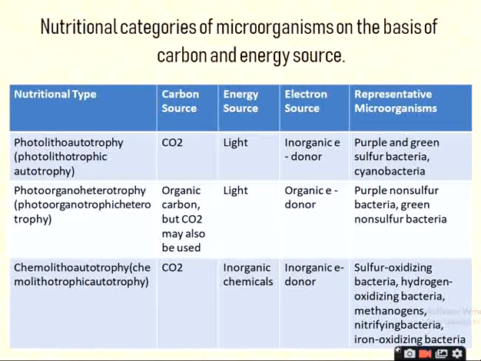Litho means the rock eater, that means the electron is obtained from inorganic compounds. Okay, so photolithoautotrophy means the organisms which use CO2 as a sole source of carbon, light as a source of energy, and inorganic compound as a source of electron, that is called photolithoautotrophs. Okay,